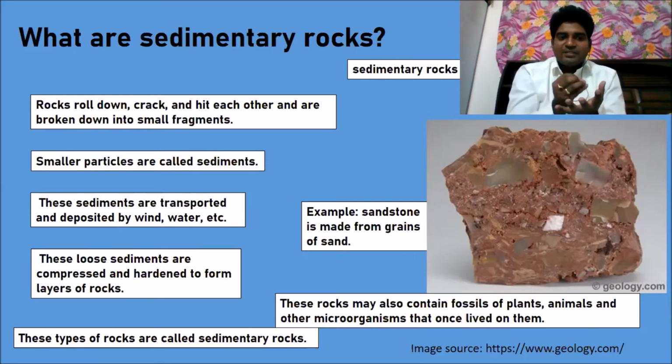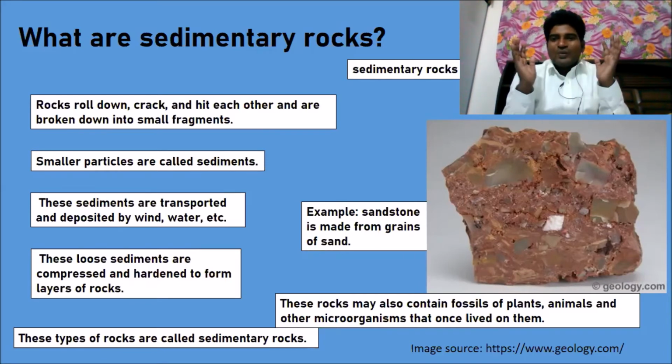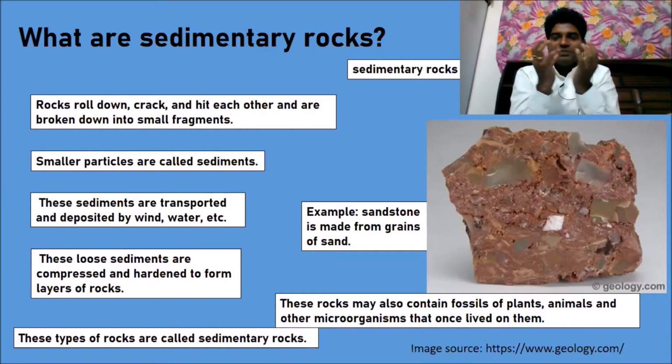So these sediments are loose sediments. When they are compressed and hardened, whereas earlier they were loosely packed, they form a layer of rock under the earth called sedimentary rock.